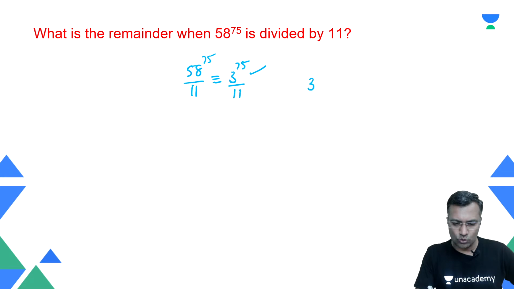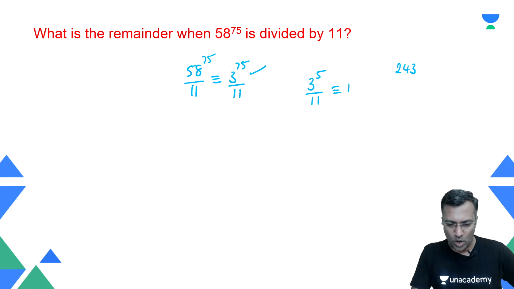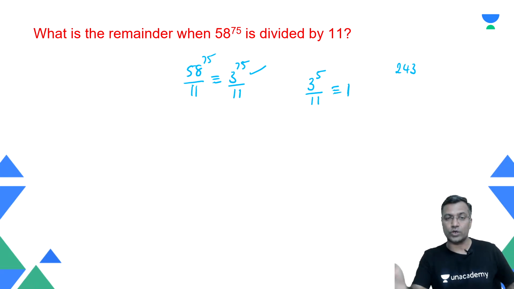You understand that 3 raised to power 5 when divided by 11 gives a remainder. What is 3 raised to power 5? 243. When divided by 11, the remainder is 1, because 11 divides 242.